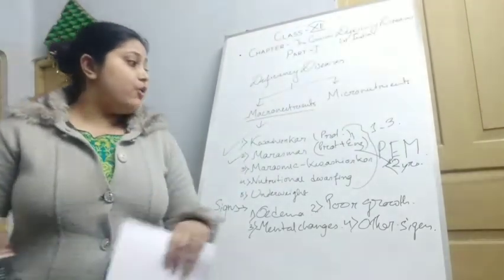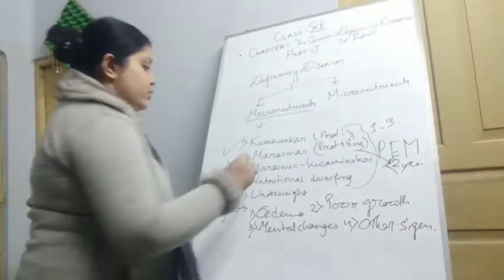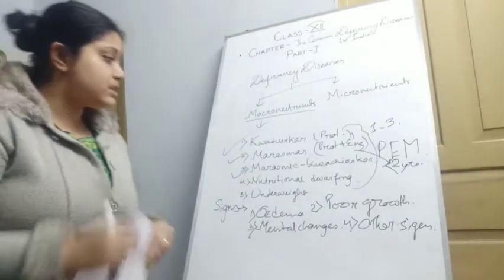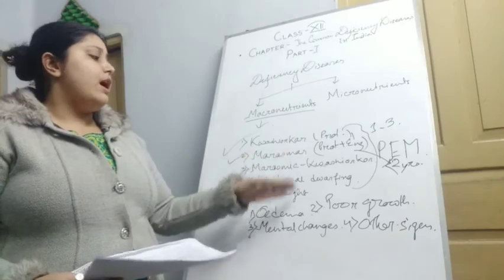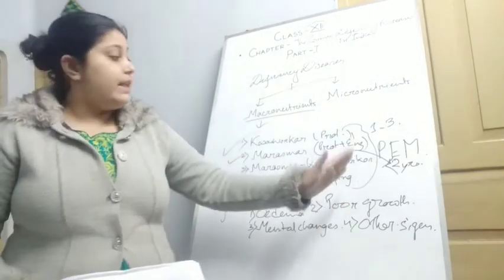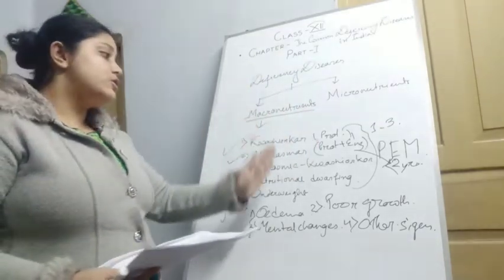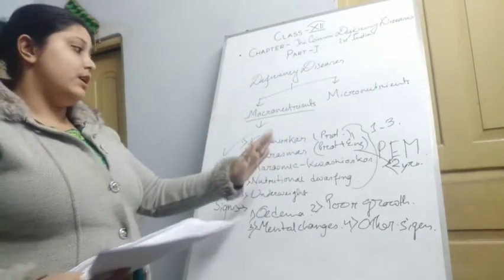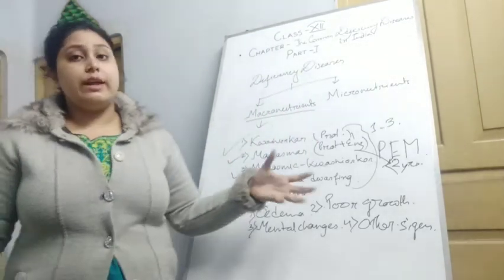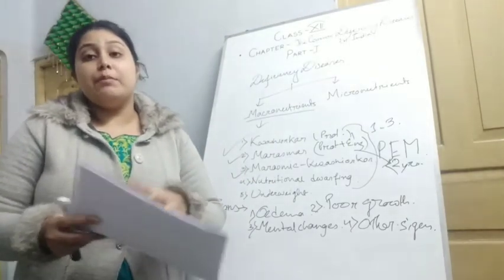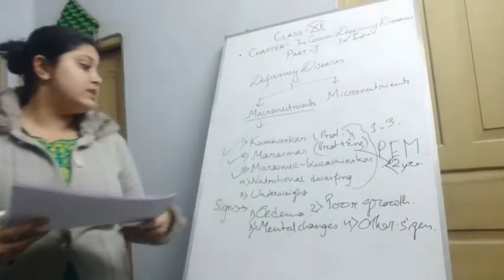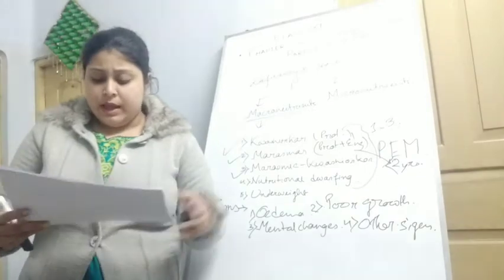Okay, and now we are coming to marasmic kwashiorkor, where marasmus and kwashiorkor come together. They have protein deficiency and also calorie deficiency. So when they come together, they become a big problem, which is marasmic kwashiorkor.